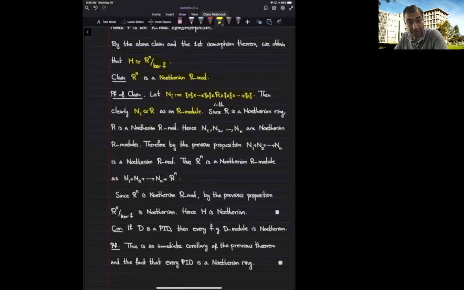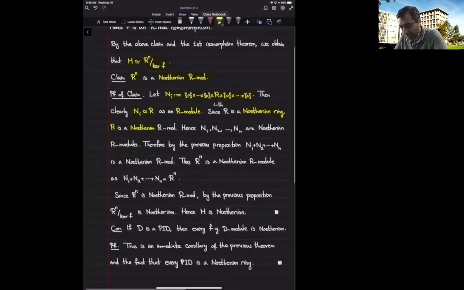Now we know R is Noetherian as a ring, but we have discussed that if R is Noetherian as a ring, then R is a Noetherian R-module. So R is a Noetherian R-module. That means the N sub i's are Noetherian R-modules. By the previous proposition, whenever I give you finitely many Noetherian submodules, I can add them together and end up getting another Noetherian submodule. We showed this for 2 submodules, but then you can prove this by induction for every finite number of submodules.